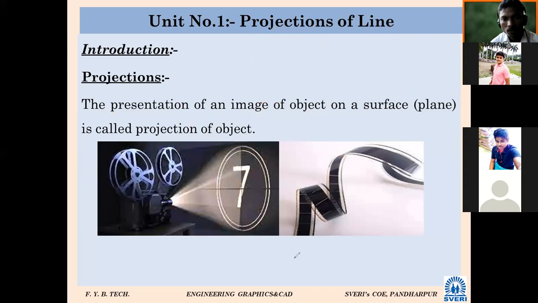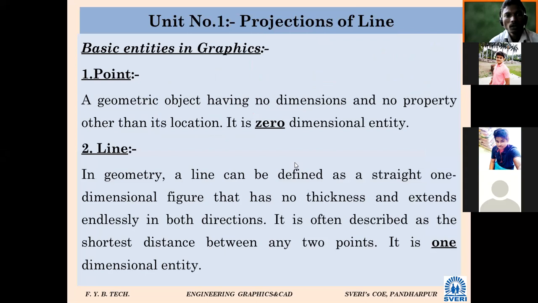Next, basic entities. Basic entities means basic geometries, I will say. Which are the basic geometries? So there are four basic geometries. Means point. Point means what? Point, a geometric object having no dimensions.